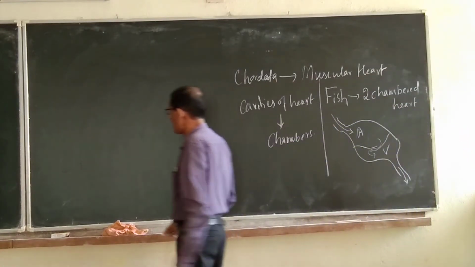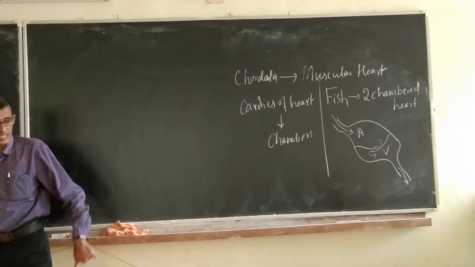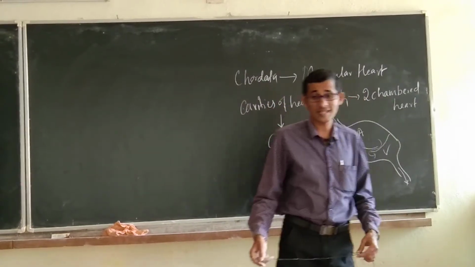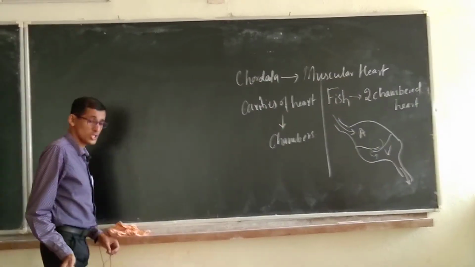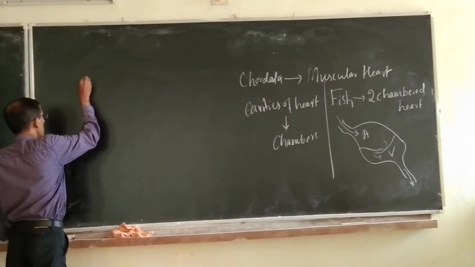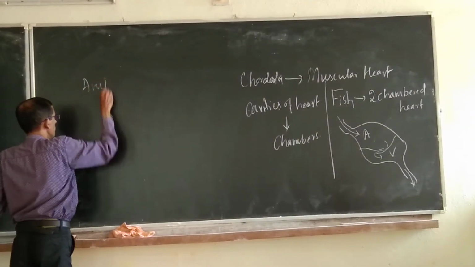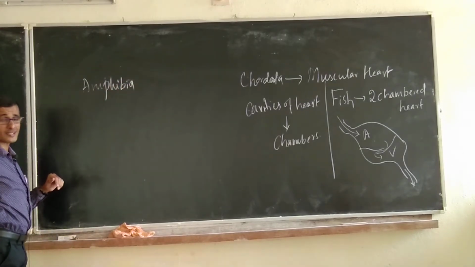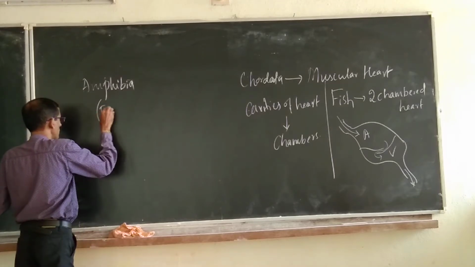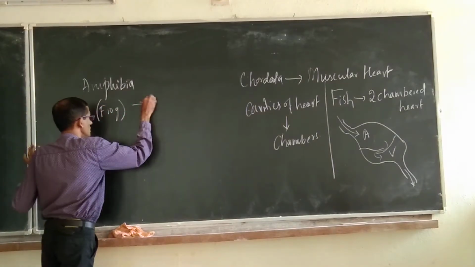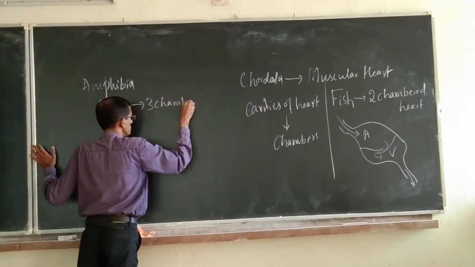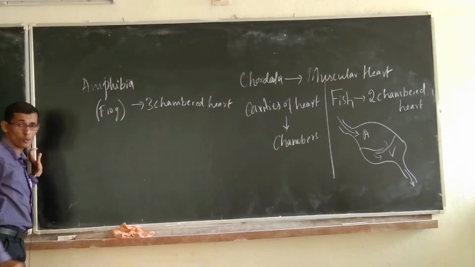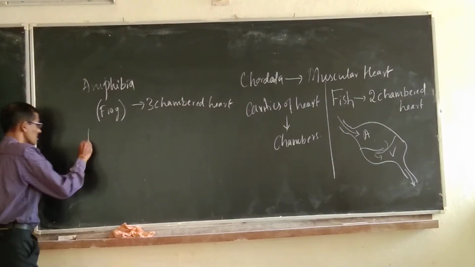If you take the frog, amphibia, so under tetrapoda, isn't it? Coming to the superclass tetrapoda, there is amphibia. So under superclass tetrapoda, class amphibia, for example, if you take frog, it is with the 3-chambered heart. Then under superclass tetrapoda, another class is class reptilia.